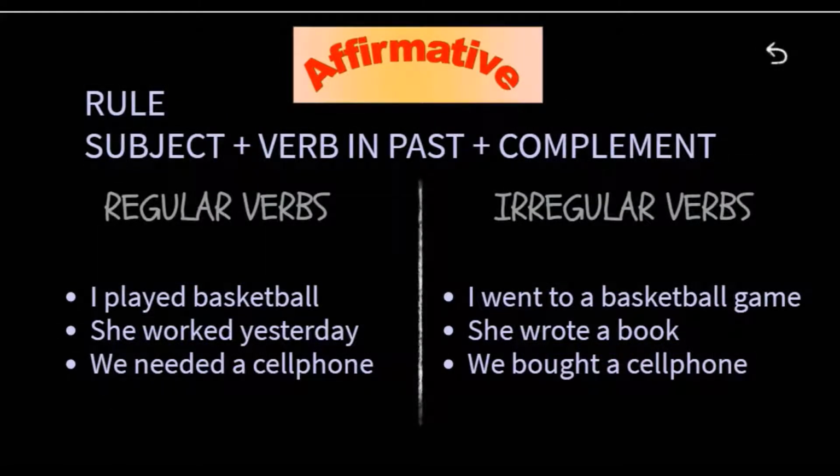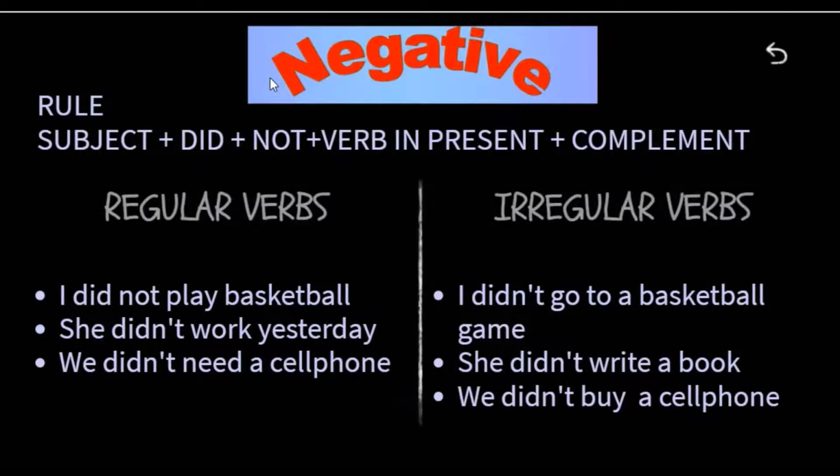Okay, now the rules. In the affirmative form, we have first the subject, the verb in past, and the complement. Okay, regular verbs. I played basketball. She worked yesterday. We needed a cell phone. With the irregular verbs, we have I went to a basketball game. She wrote a book. We bought a cell phone. So subject, verb in past, and complement. That's it. Very simple.